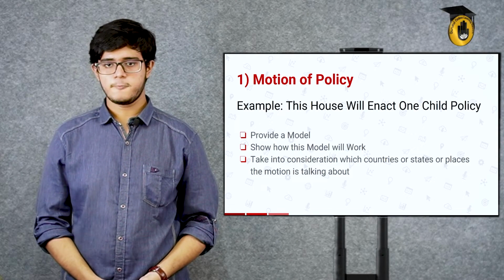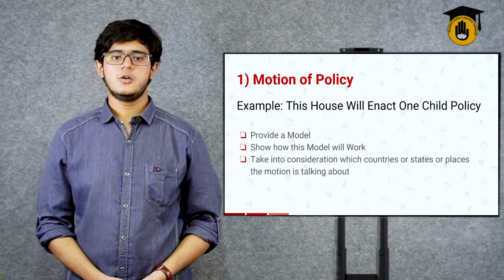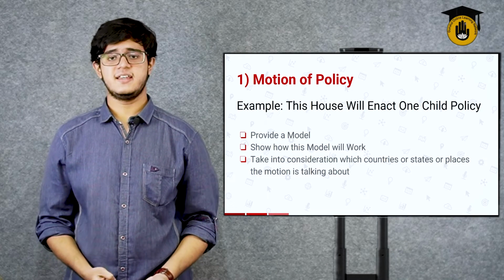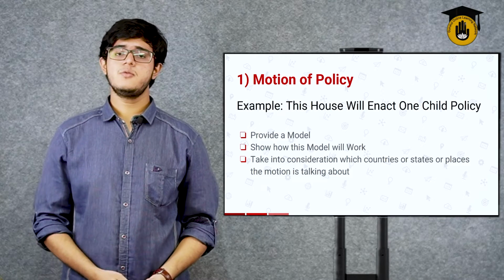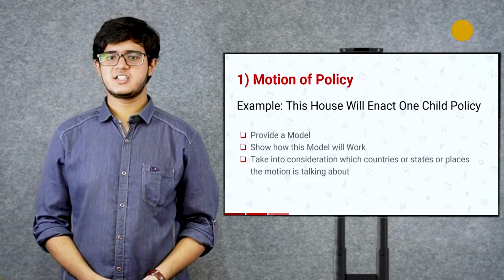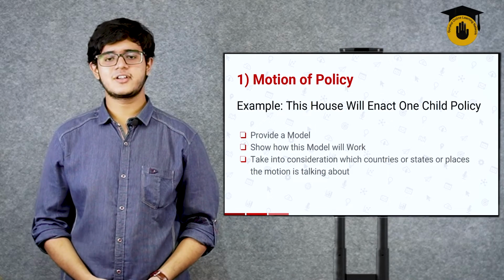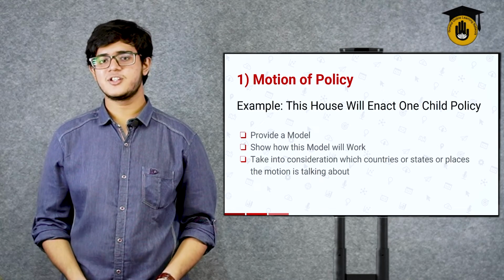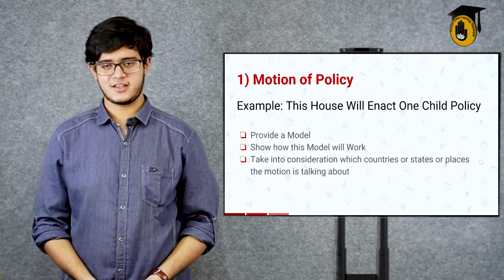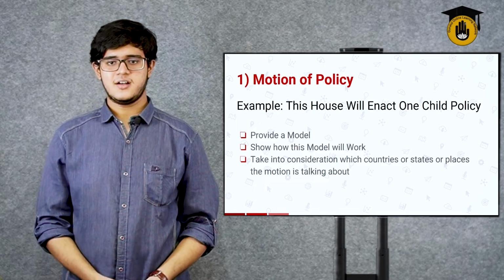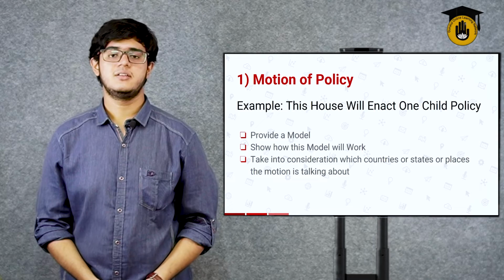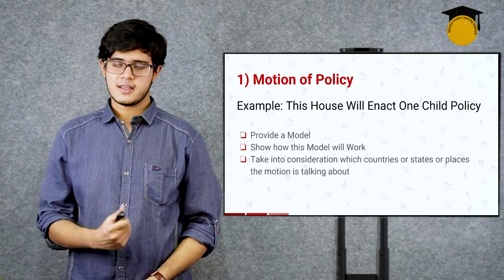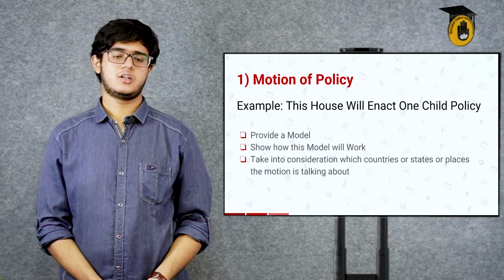So, this you can take into account, but you cannot say that this will be in the context of America. Of course, you can say it since it's a debate in the end, but how will you prove it? You need to have very good argumentation to prove it. Now, I won't suggest you come up and say that America will enact one-child policy, but if you have a good argument that will prove it, go ahead and try to do your best. But remember to think which country needs it and which country will be most affected by this one-child policy. And that is how you identify the stakeholders of this debate.